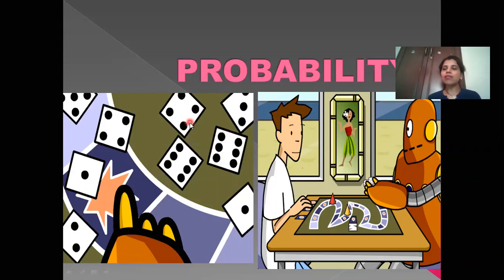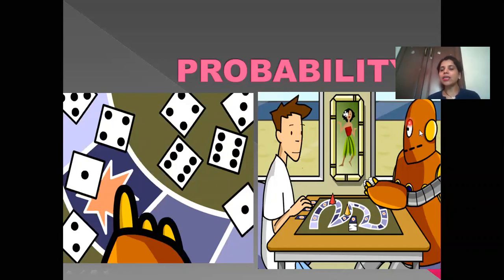So here you can see, if you are rolling a dice, what is the probability that the number displayed on the dice will be 2? It can be 1, 2, 3, 4, 5, 6, because 6 numbers are there on the dice. And the probability of getting 2 is 1 out of 6, because there is only one 2, as I have shown over here. So if it is 2, that is one chance out of 6 chances. One chance is that the number which is displayed will be 2. So that is the meaning of probability.